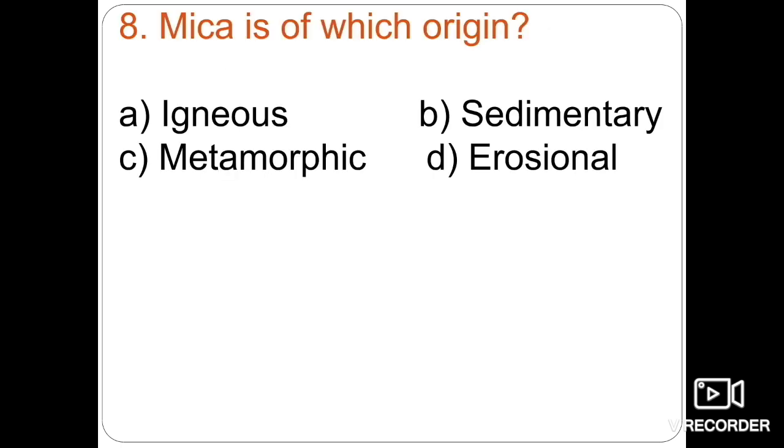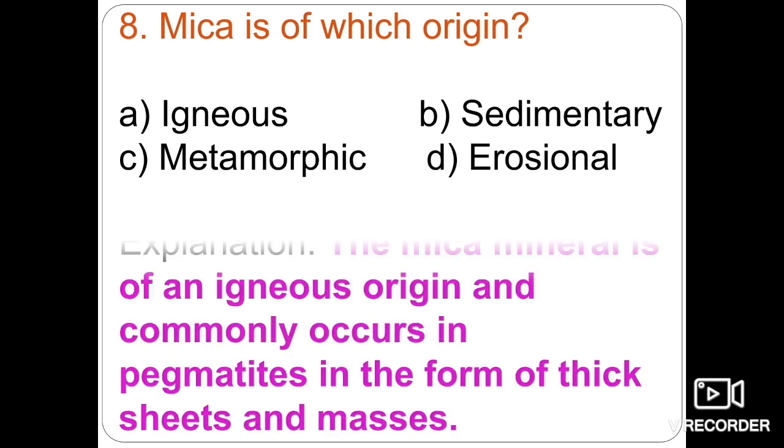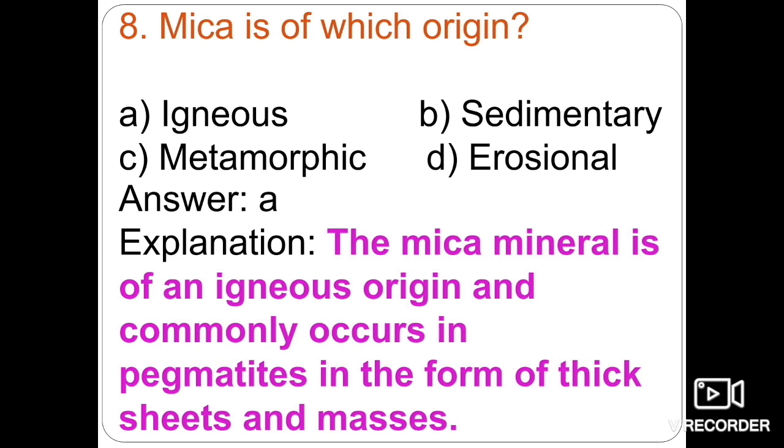The eighth one: mica is of which origin? Igneous, sedimentary, metamorphic, or erosional origin? We all know that mica is a hydrous silicate of aluminum with varying amounts of potassium, sodium, calcium, magnesium, and sometimes iron is also present. You have to remember that it's a hydrous silicate mineral, so some H2O molecules are present.